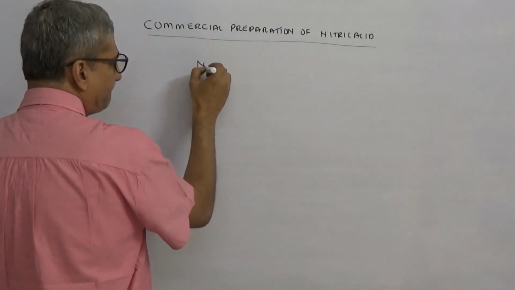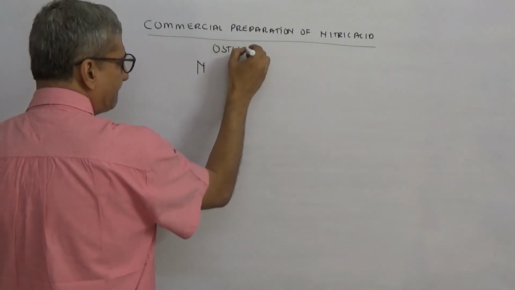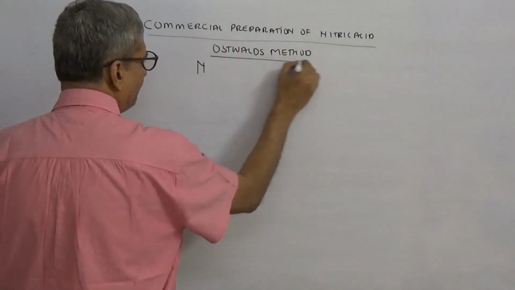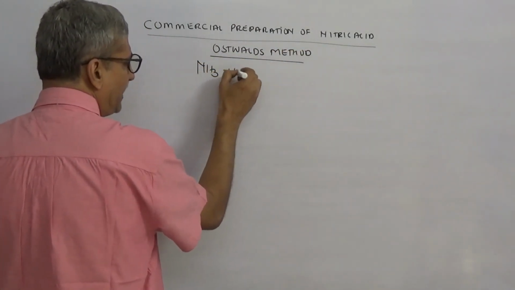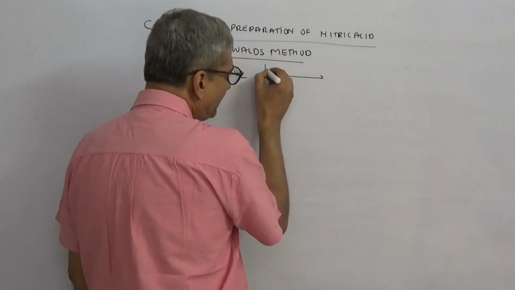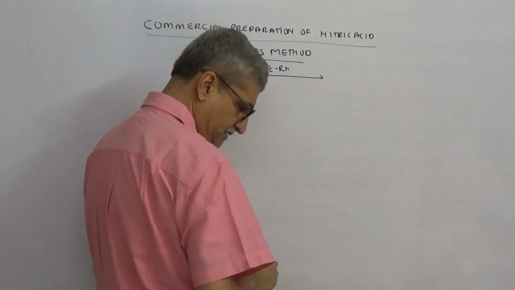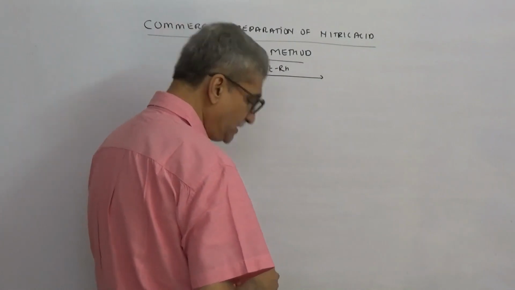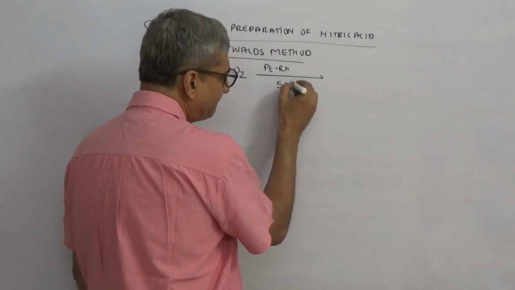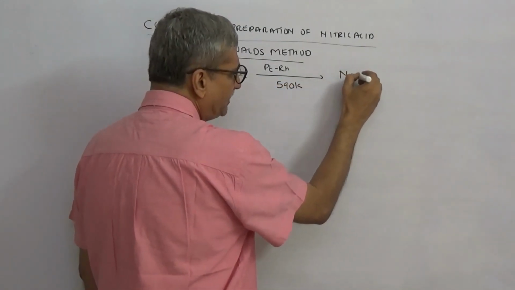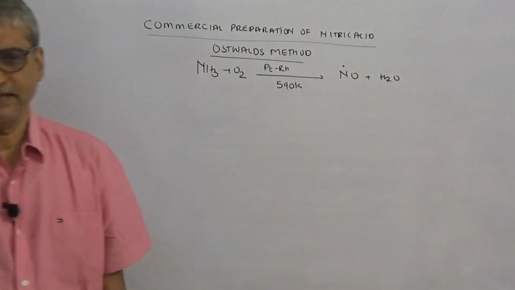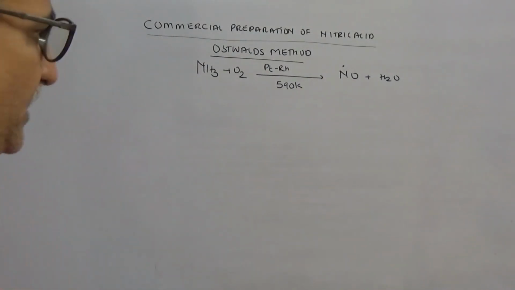We take ammonia and pass air or oxygen through it in the presence of a catalyst, that is, a platinum rhodium catalyst. The temperature maintained is around 590 Kelvin. So you get nitric oxide plus H2O. You all know that nitric oxide is an odd electron molecule and reactive.